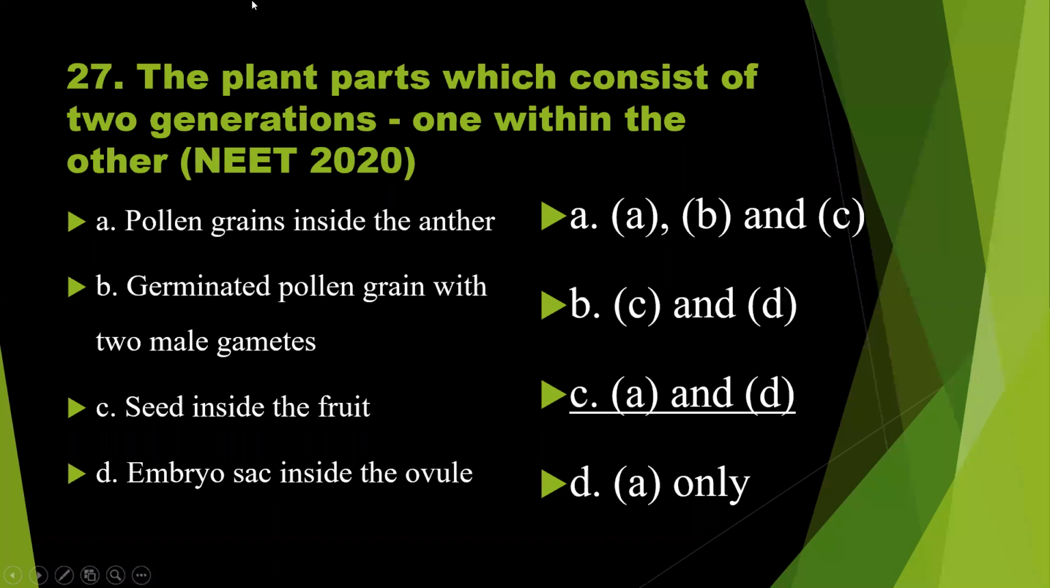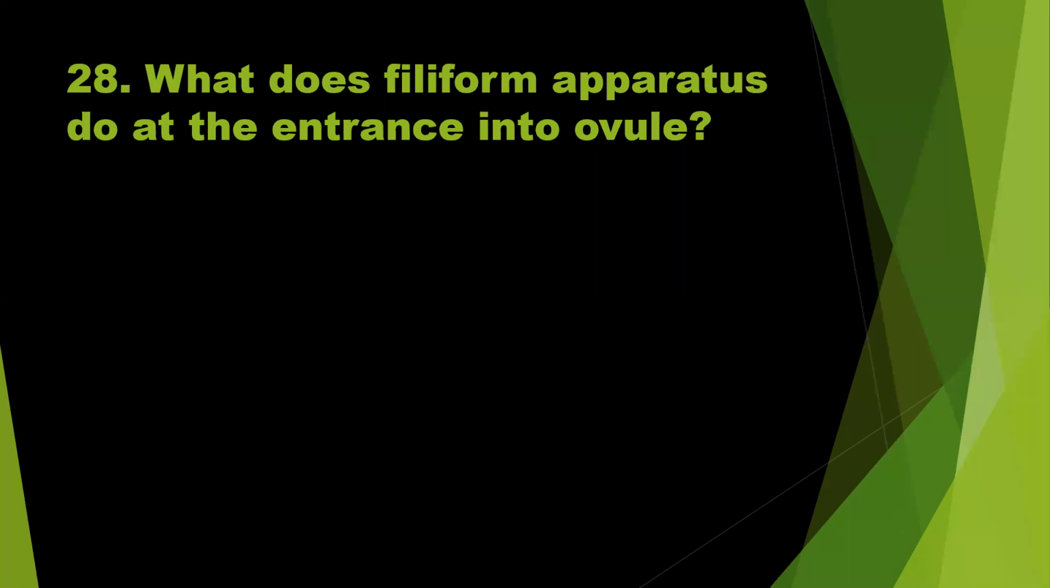Now, question number 28. What does filiform apparatus do at the entrance into ovule? So, filiform apparatus is found in the synergids.